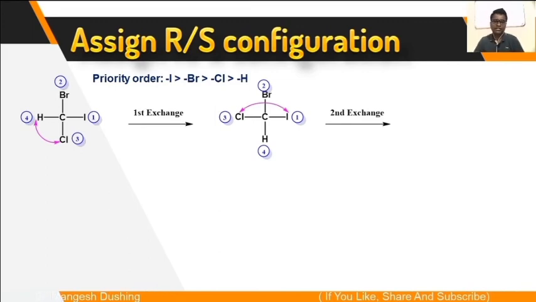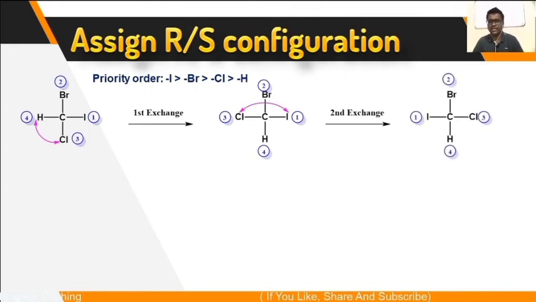So chlorine instead of iodine and iodine instead of chlorine. Now the fourth group is already at the bottom. Now you have to see the three groups, 1, 2 and 3. Clockwise or anti-clockwise? That is clockwise. If that is clockwise, then this configuration is called R configuration.